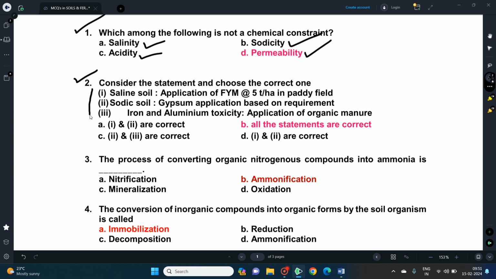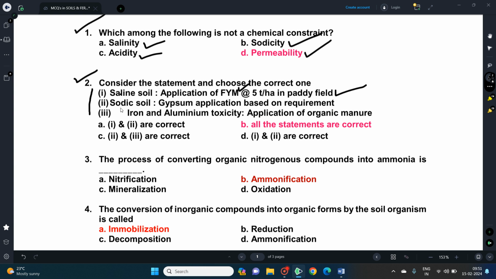The second question, three statements are given. You have to find out which statements are correct or not. The first statement, saline soil needs application of farmyard manure at 5 ton per hectare in paddy field for reclamation.